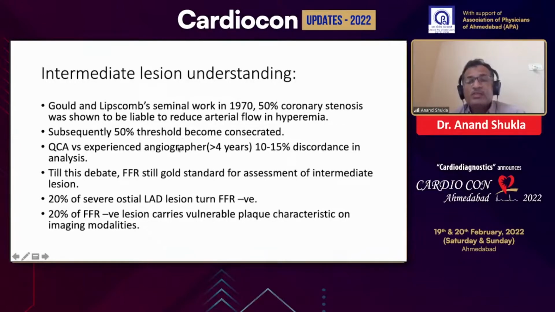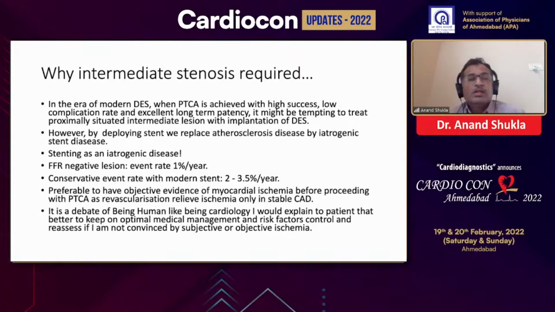QCA versus visual angiography, there is always 10 to 15% observer variability. The debate is still going on today. FFR is still the gold standard, with more evidence-based support than imaging. But 20% of severe LAD ostial lesions may turn out to be FFR negative, and 20% of FFR negative lesions carry vulnerability. So we can focus on this part. So why does intermediate stenosis require analysis before going for a stent? We can put in a DES with a good success rate, with good confidence. Why the debate? Because by deploying the stent, we replace the atherosclerotic disease by stent disease. So stenting itself is an iatrogenic disease.